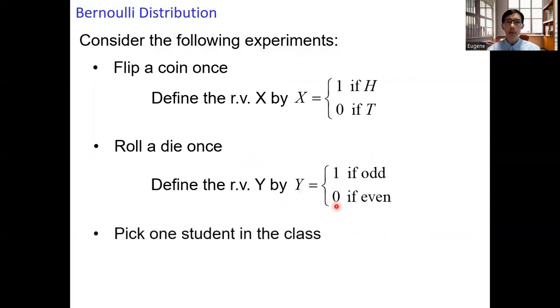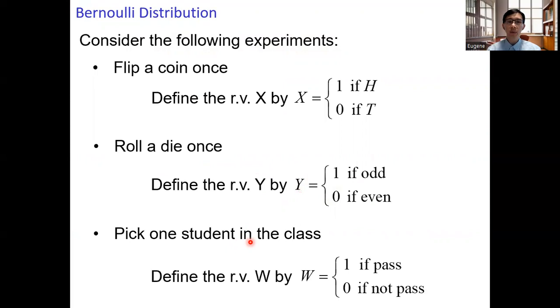Consider another experiment. We pick one student in the class. We want to know whether the student passed the exam or not, so we define the random variable w. If the student passed the exam, we assign a value of 1 for w. If the student does not pass the final exam, then we assign a value of 0 for w.